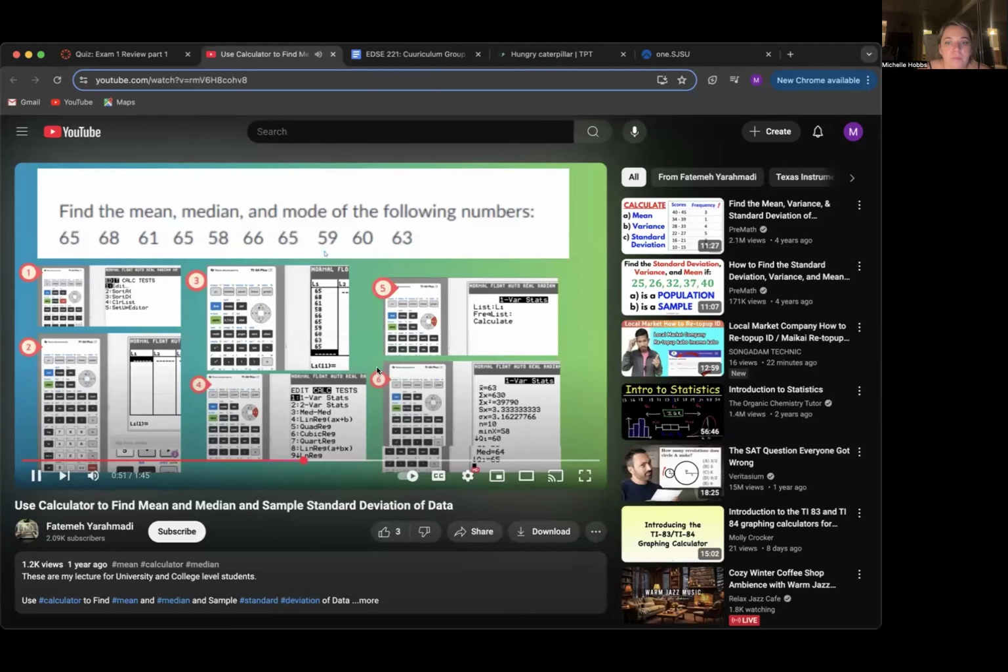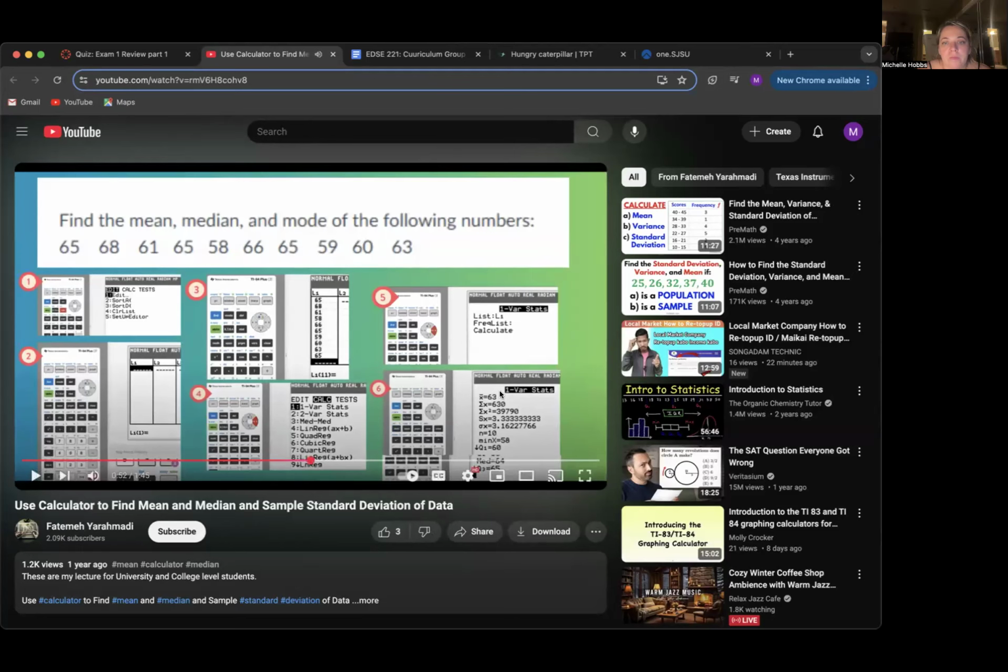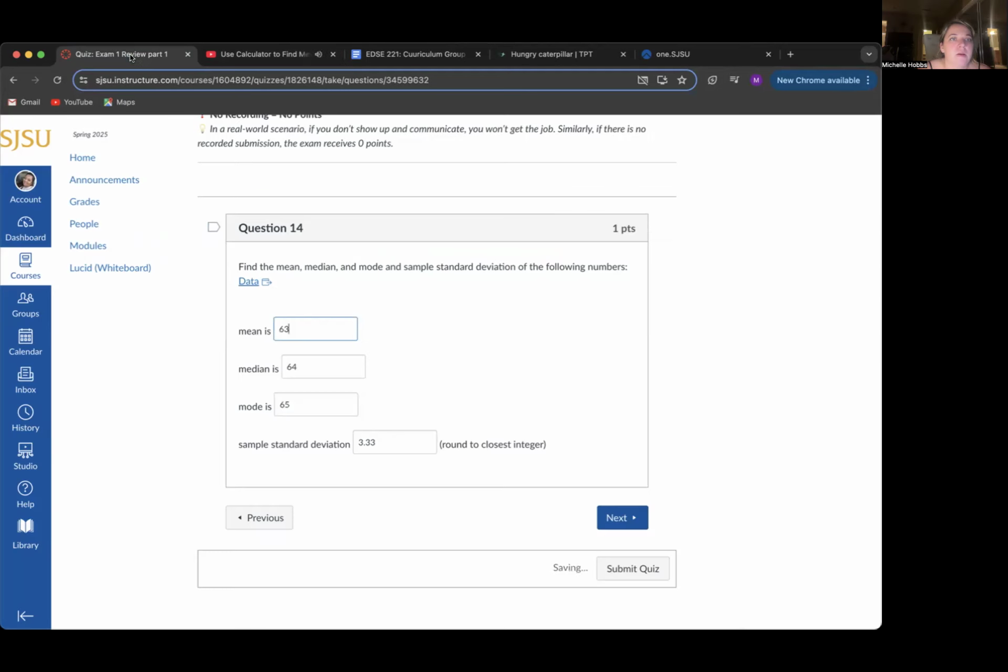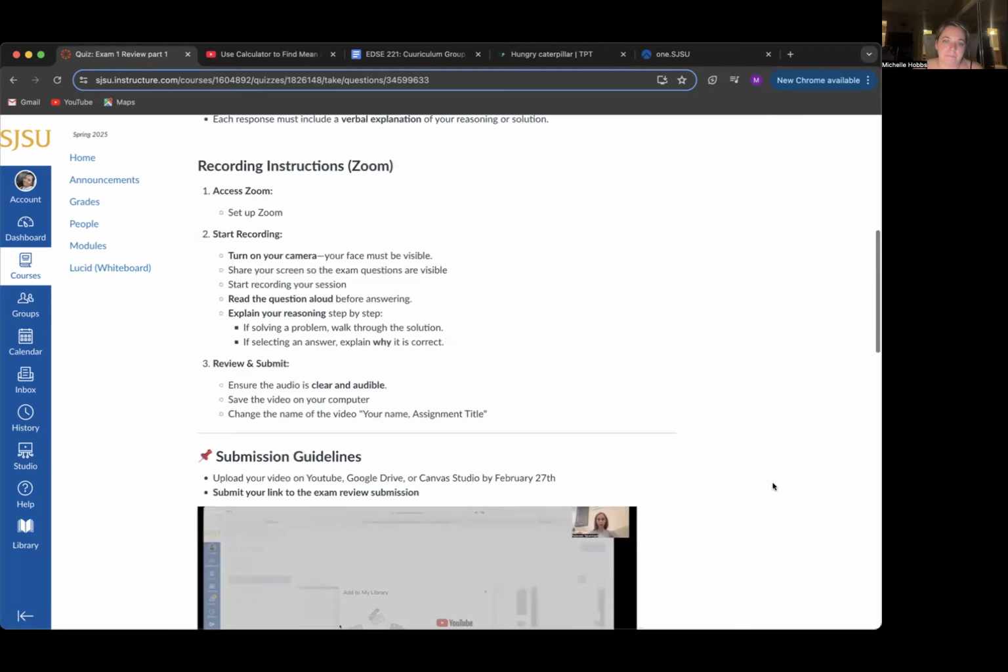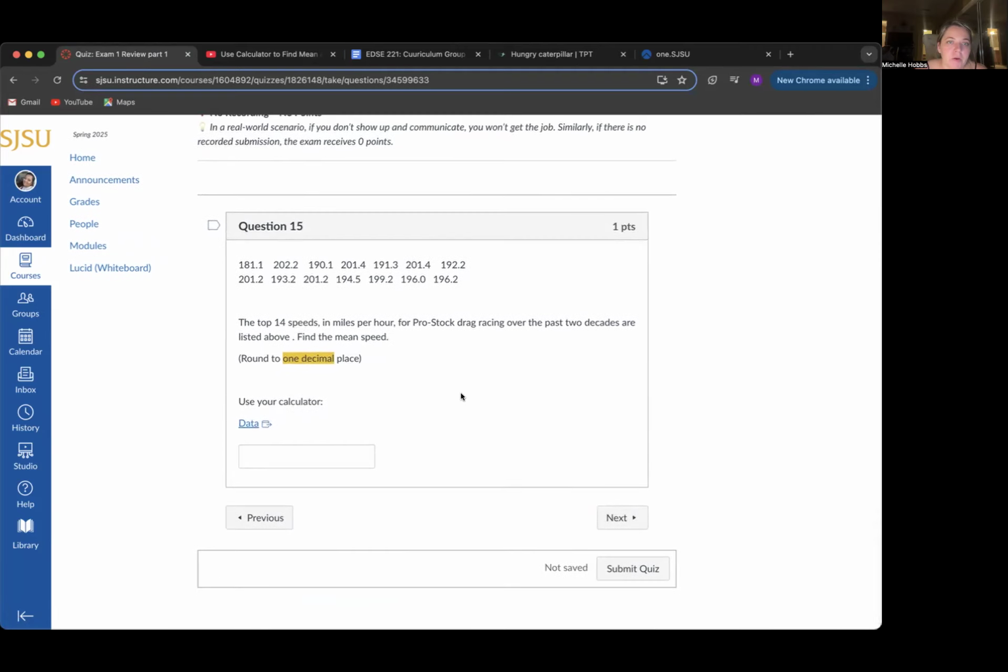Let's take a look at our calculator. Yeah, so the X bar. Great. Okay, and let's check out the next one here. The top 14 speeds in miles per hour for pro stock drag racing over the past 2 decades are listed above. Find the mean speed.